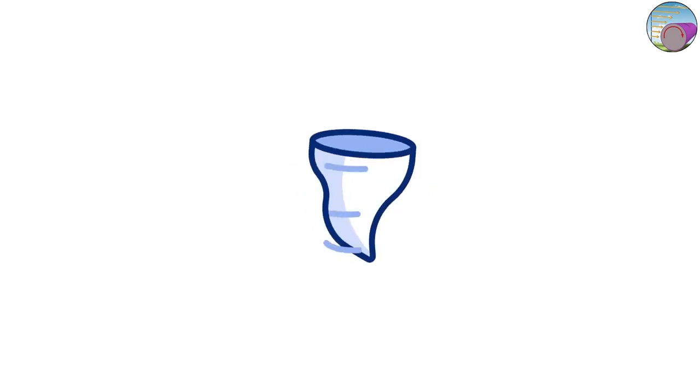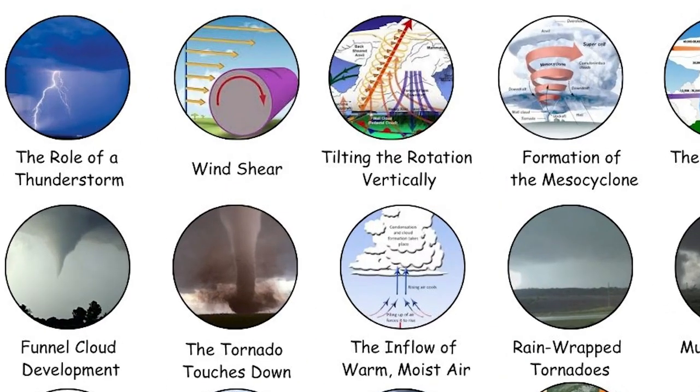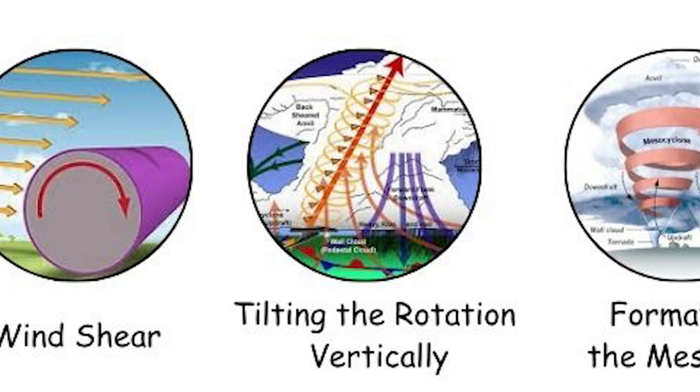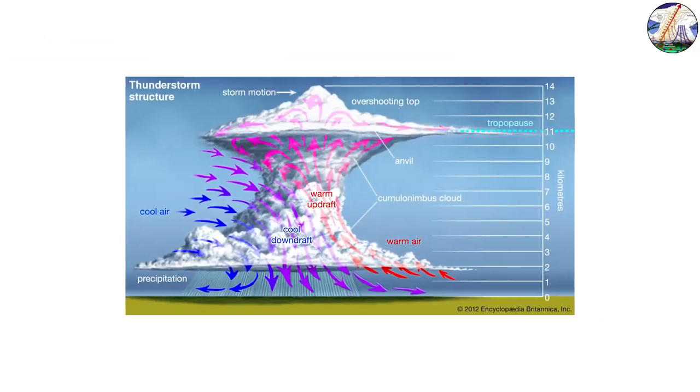By itself, this tube lies flat and doesn't cause a tornado, but it's an essential precursor for the vertical spin that tornadoes need. Tilting the rotation vertically. The powerful updrafts in a thunderstorm can tilt that horizontal rotating tube upward. As the warm, moist air rapidly rises, it pulls the spinning air into a vertical orientation.